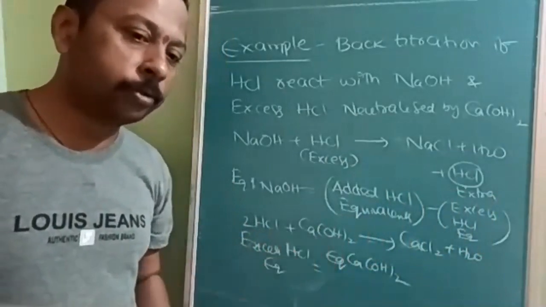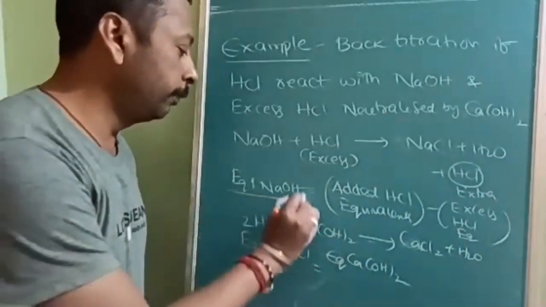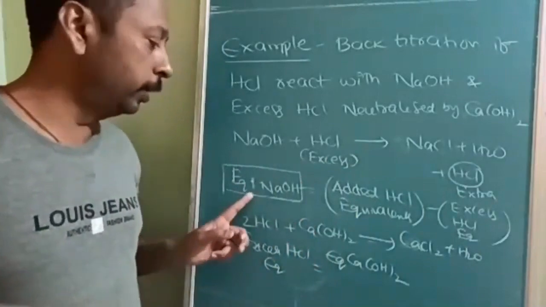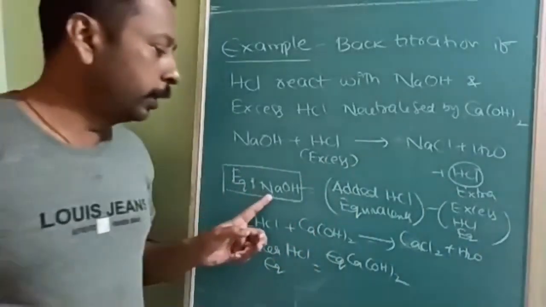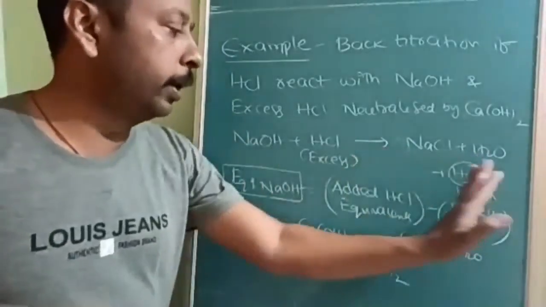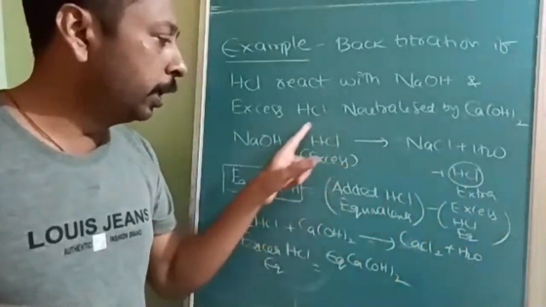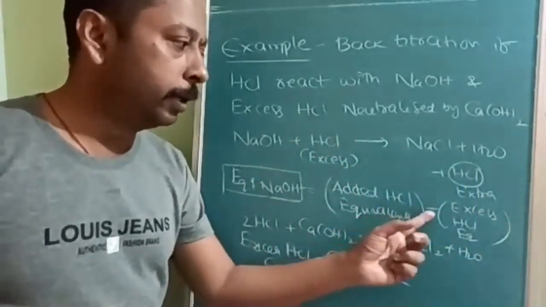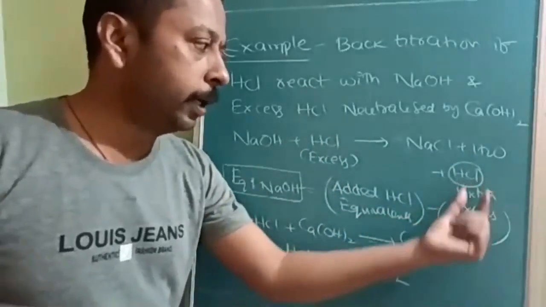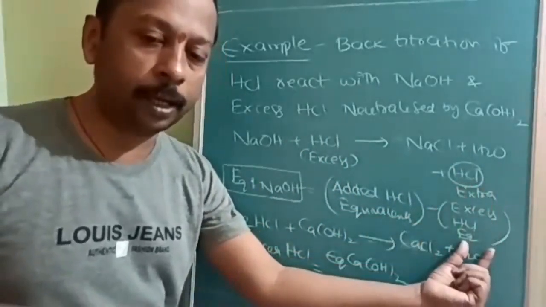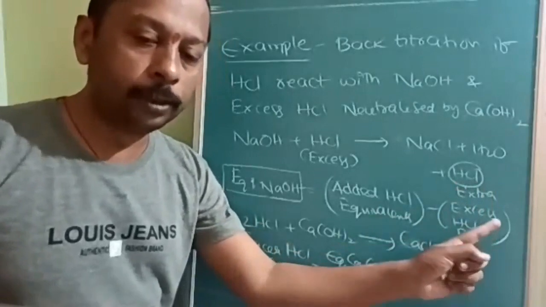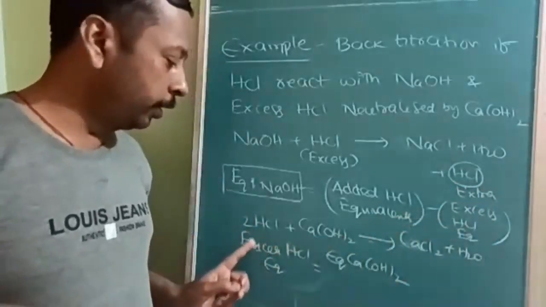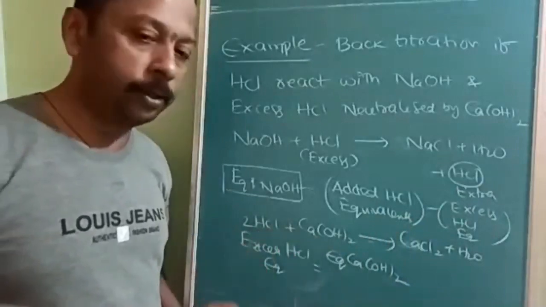Actually, our aim was to find out the equivalents of NaOH or the concentration of NaOH. According to this reaction, the equivalents of NaOH equal the equivalents of HCl added initially minus the equivalents of extra HCl left over after the reaction. You will come to know this only after reacting the HCl with calcium hydroxide.